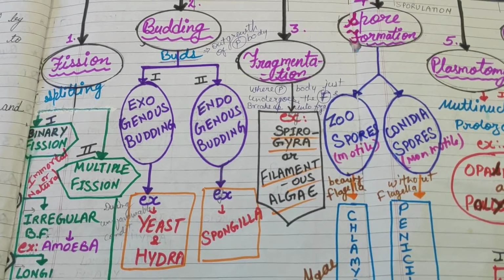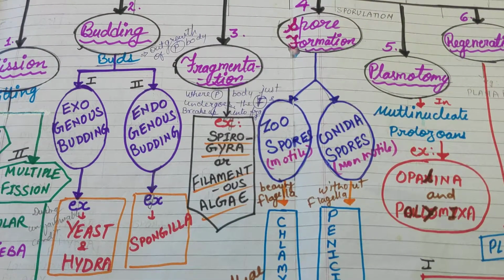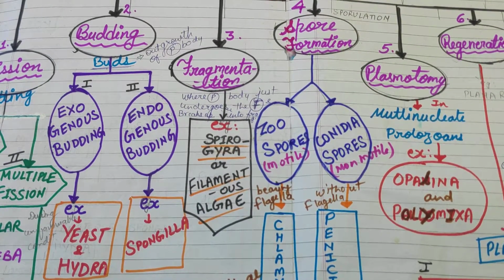Now, the third method of asexual reproduction is fragmentation. Fragmentation, students, is where the parent body just undergoes fragmentation, and each fragment grows into a complete daughter organism.